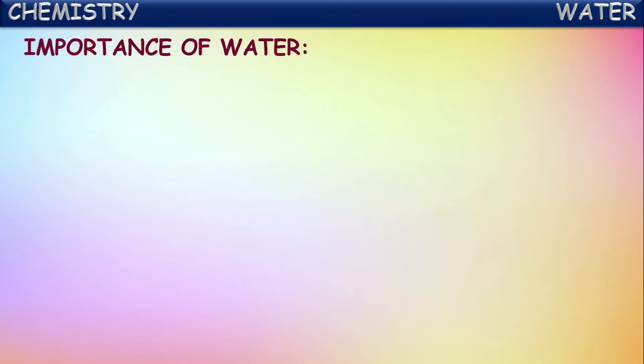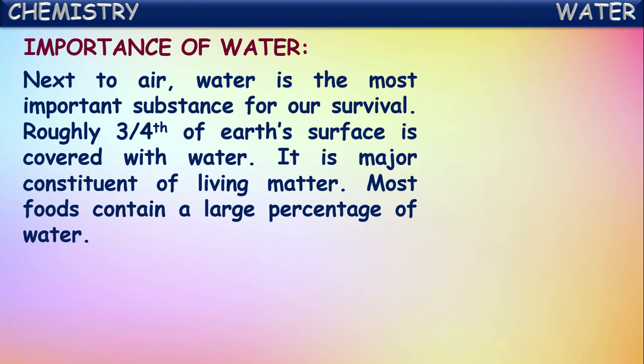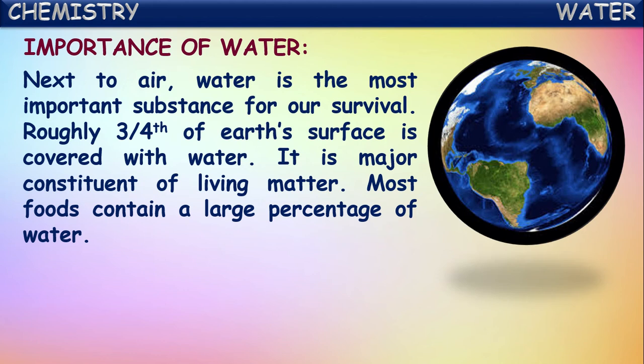Now let us see the importance of water, how it is important to us. Next to air, water is the most important substance for our survival. Roughly three-fourths of the Earth's surface is covered with water. We told this: more than 70% of the Earth's surface is covered with water in different forms like oceans, seas and rivers. So it is a major constituent of living matter, not only on the surface.